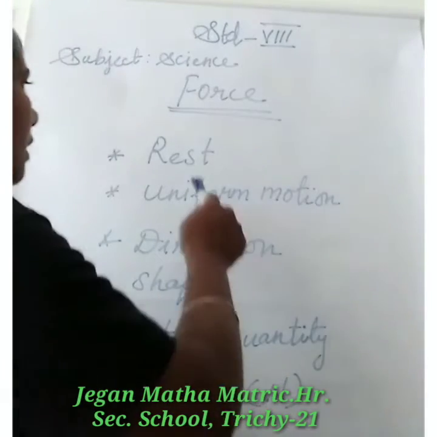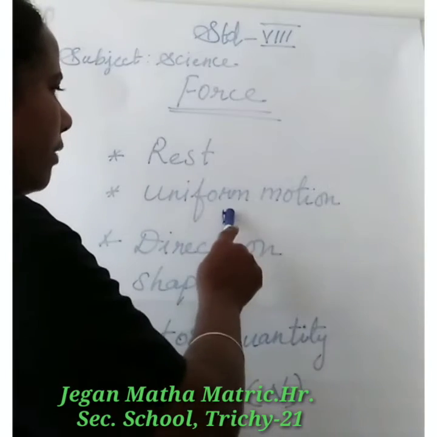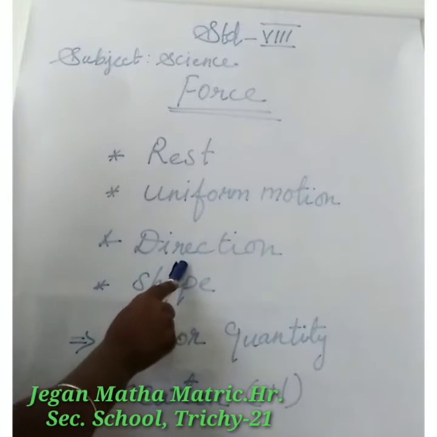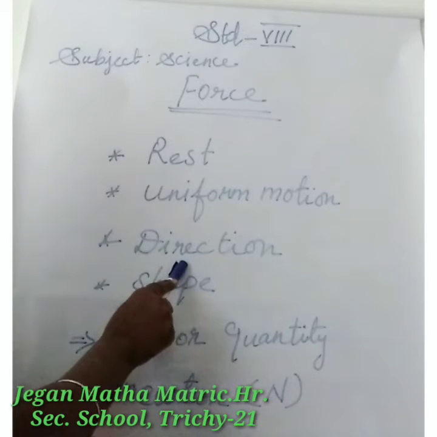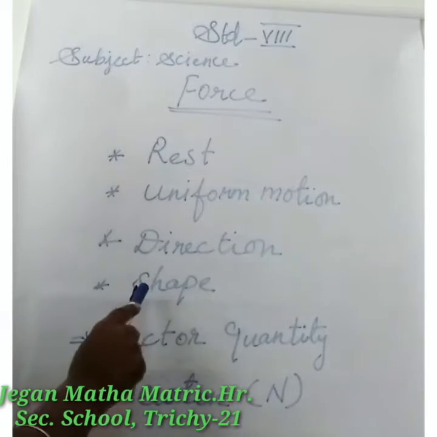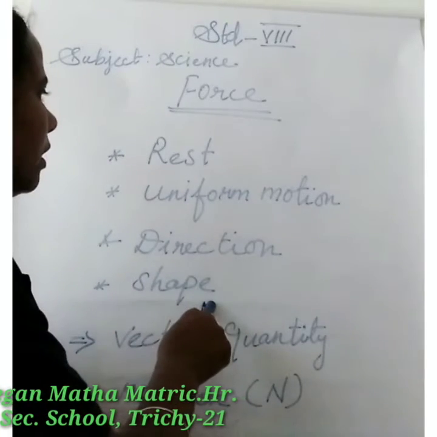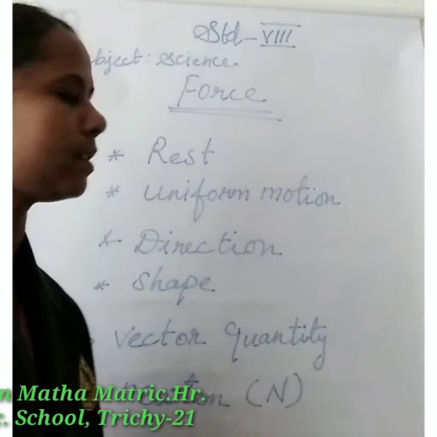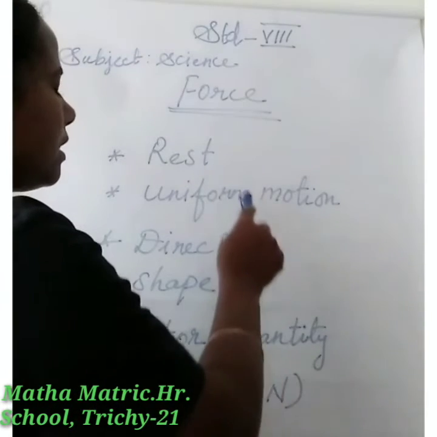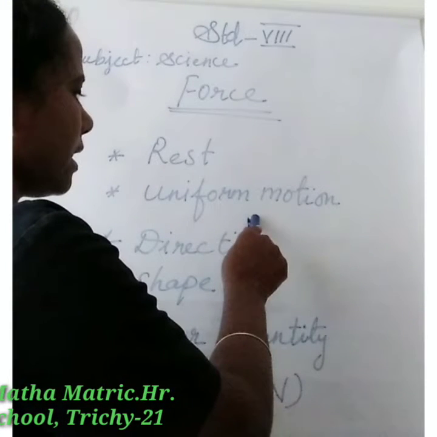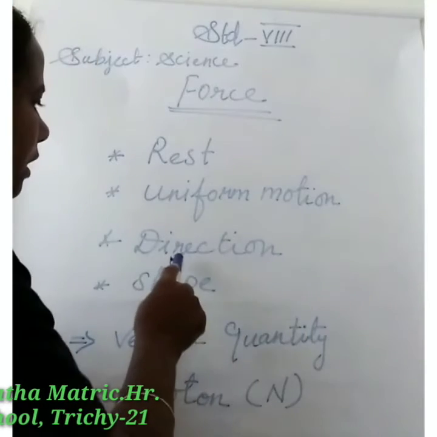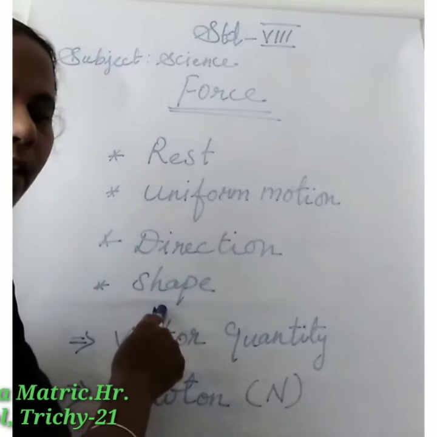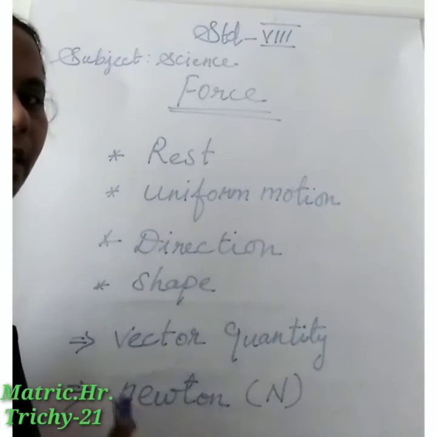The first one, the state of rest. Second one, the state of uniform motion of a body. Third point, the direction of the body. Then fourth one, the shape of the body. These are the changes produced in an object when force is given.